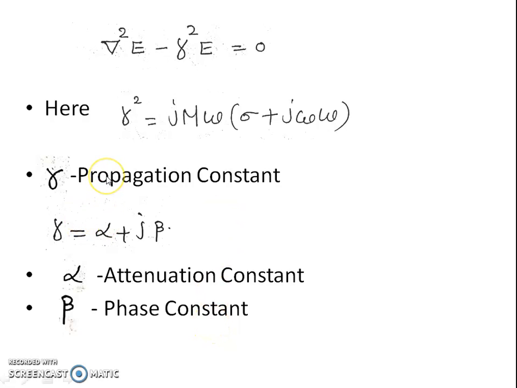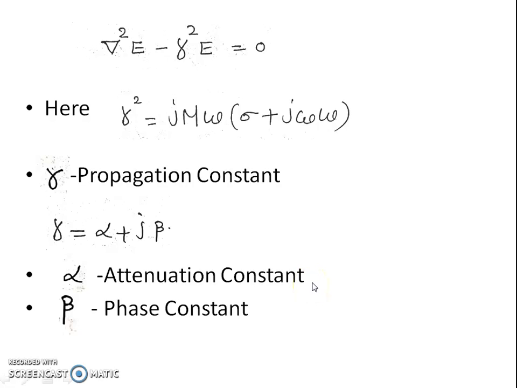So the first one, that is gamma, it is the propagation constant. The propagation constant gamma is a measure of change per unit length undergone by the amplitude and phase of the wave as it propagates in a given direction. That is, the propagation constant gamma is the measure of change per unit length undergone by the amplitude and phase of the wave propagation in a given direction. So the second one in this equation, that is alpha, indicates the attenuation constant.